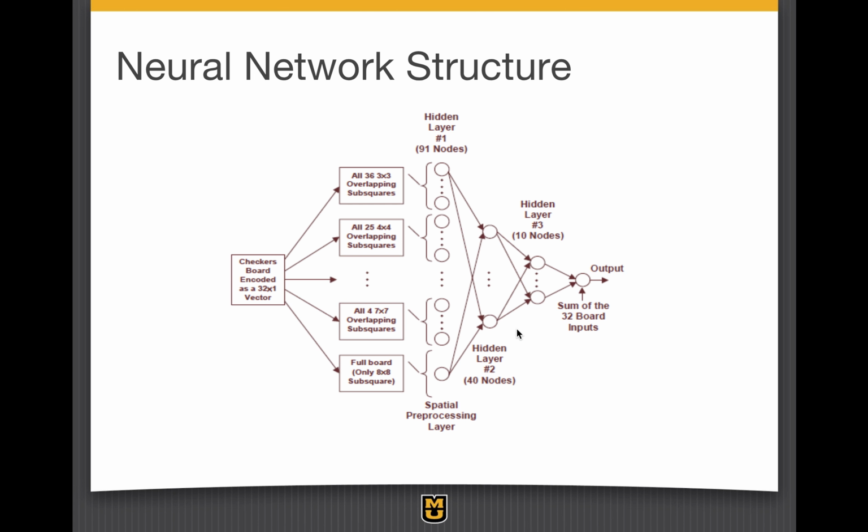The output from these nodes was then passed through two additional hidden layers of 40 and 10 nodes, respectively. The final output node was scaled between -1 and 1 and included the sum of the input vector as an additional input. All of the weights and bias terms of the network were evolved.